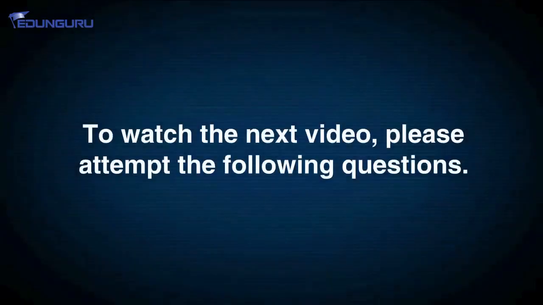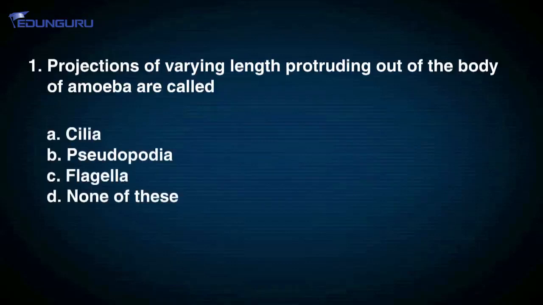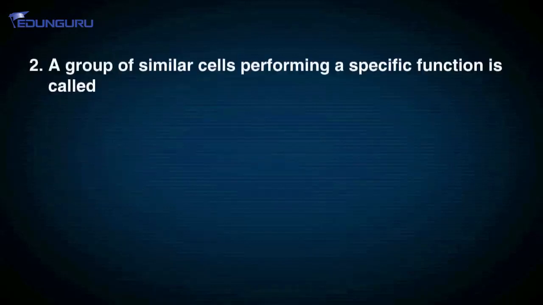And now, my dear children, to watch the next video, please attempt the following questions. Question number 1. Projections of varying length protruding out of the body of amoeba are called: A. cilia, B. pseudopodia, C. flagella, D. none of these. Question number 2.